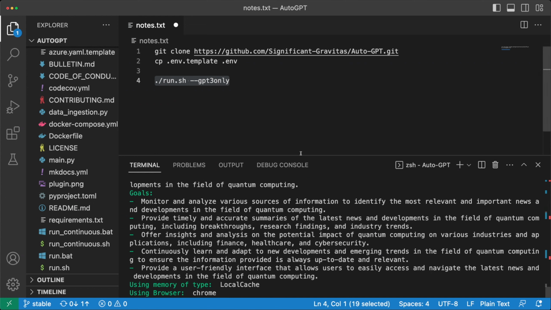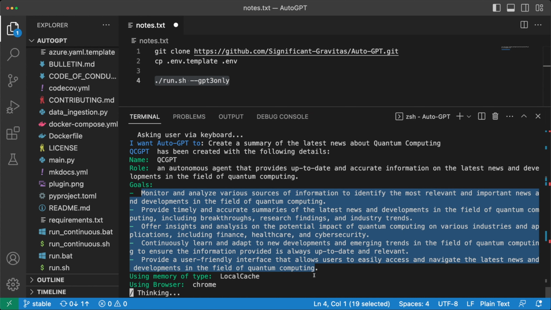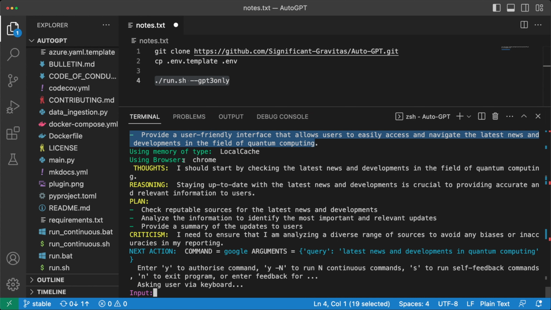Okay, so here we can see that we have a new AI called QCGPT, which I guess is Quantum Computing GPT, and it's an agent that provides up-to-date and accurate information on the latest news and developments in the field of quantum computing. And it has a bunch of goals defined here. Now let's see what it does next. Now it says it should start by checking the latest news and developments in the field of quantum computing. It gives its reasons. For the plan, it says check reputable sources for the latest news and developments, and so on. And if you take a look at the next action, it says that the command is Google, and the argument is to search for latest news and developments in quantum computing.